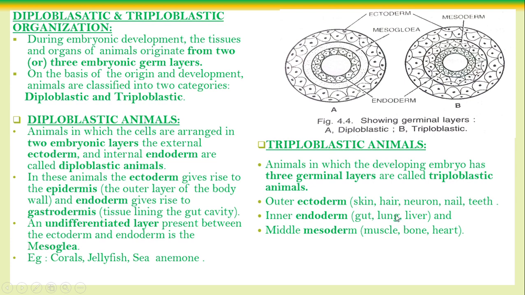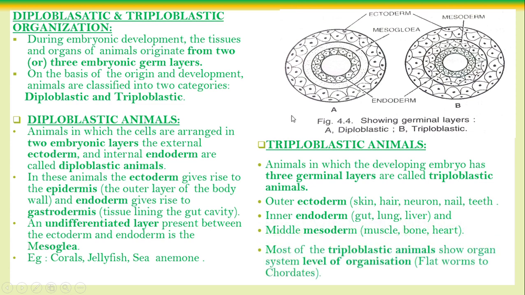This is one more question. What organs are developed from the ectoderm? Organs developed from the endoderm? Organs developed from the mesoderm? Anyhow, the body of the animal is made up of three layers, that is called triploblastic. Most triploblastic organisms show organ system level of organization because they are highly complex in nature.